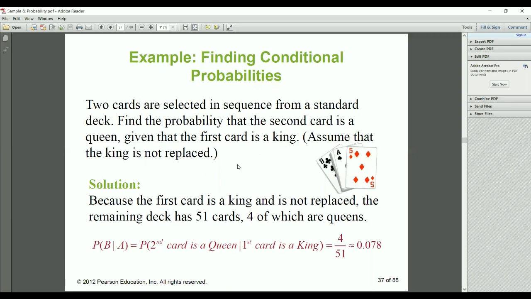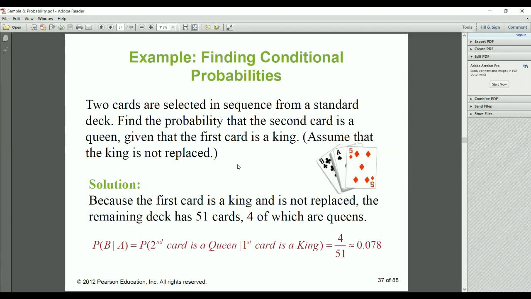Then what is the probability? Cards, everyone knows, right? Two cards are selected in a sequence from a standard deck. Find the probability that the second card is a queen, given that the first card is a king. Assume that the king is not replaced. Because the first card is a king and it is not replaced, the remaining deck is 51 cards, and there are 4 queens.